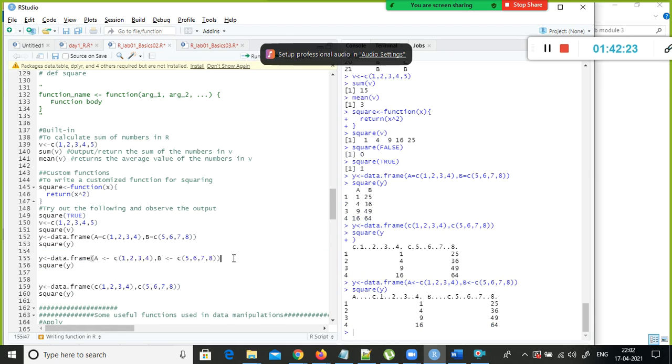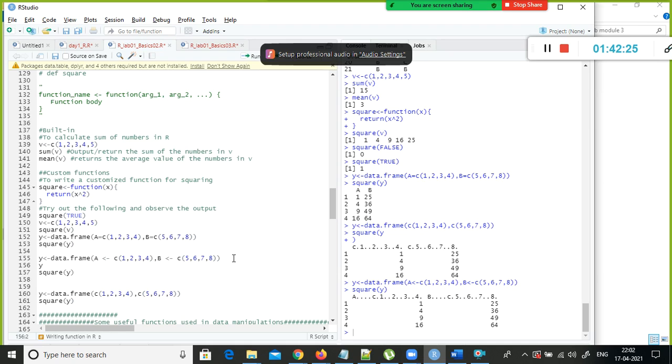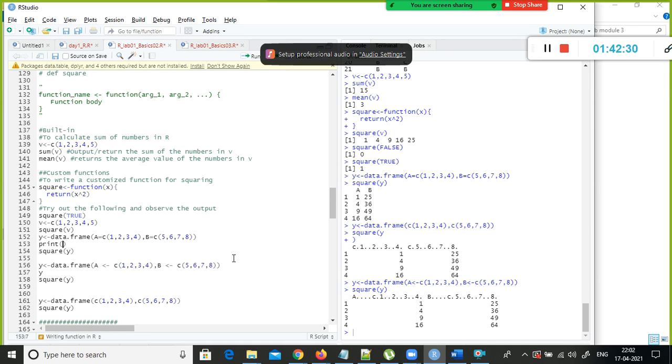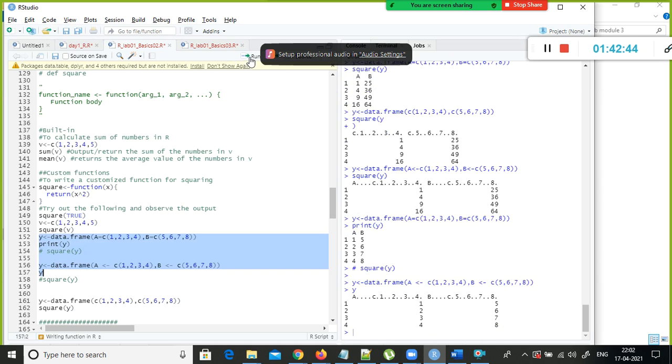One second. Here we'll put y, and here I'll print y. Let me just comment this, and comment this also. Let's see if both of them are same or different.